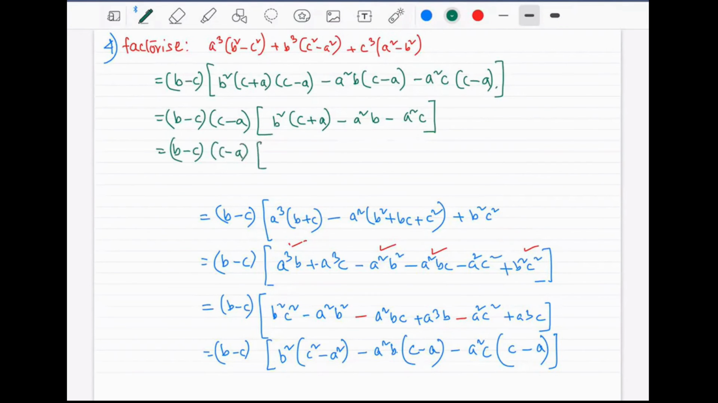Whatever stuff is inside the bracket, you have to break it down. We have B square C plus AB square. This is A and B square. B square A, I'm writing it as AB square. So no need to confuse here. Minus A square B minus A square C. You keep it as the next step.